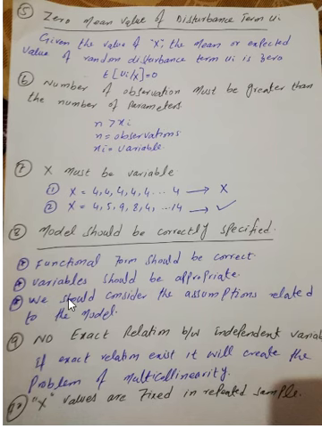And what is the ninth assumption? The ninth assumption is that there is no exact relation between independent variables. If an exact relation exists, it will create the problem of multicollinearity. And when there exists multicollinearity in the data, then we cannot apply OLS on the model. There are different methods for checking multicollinearity: correlation matrix, VIF, and tolerance.